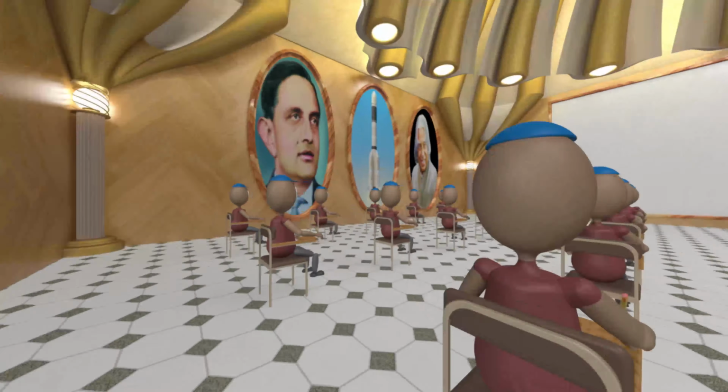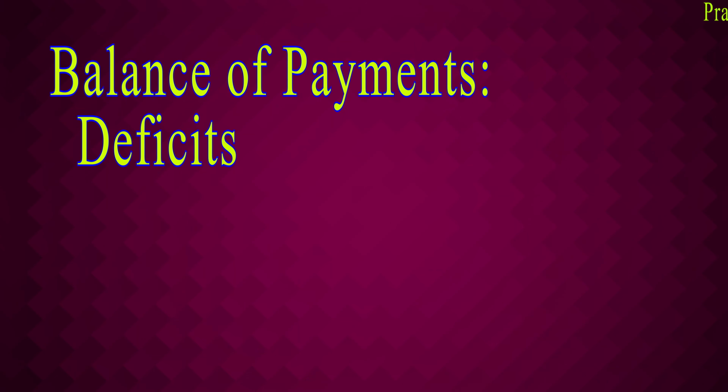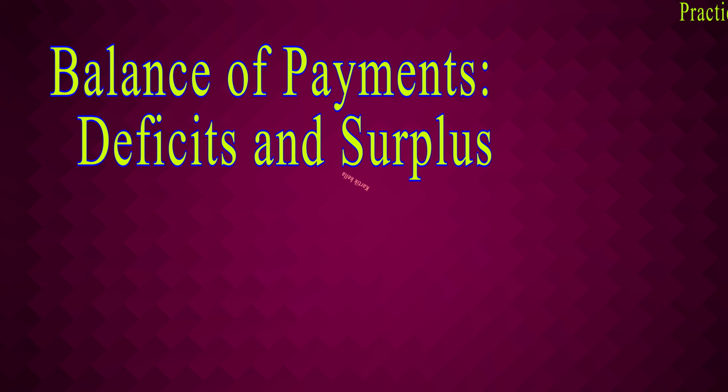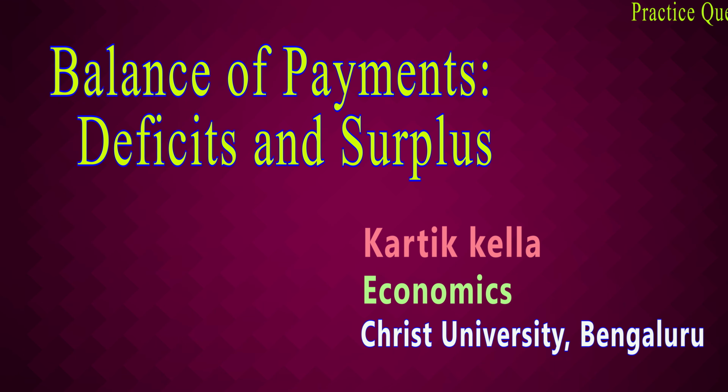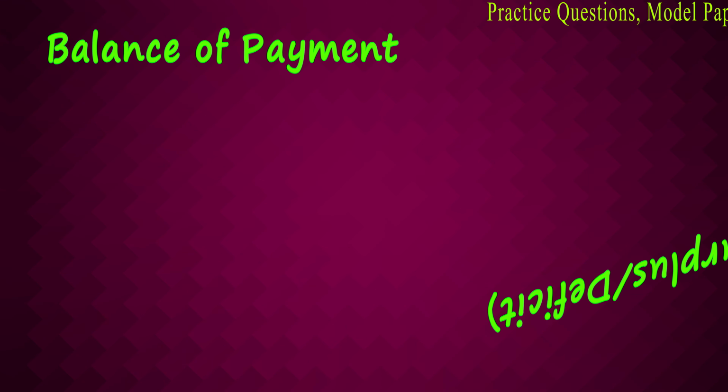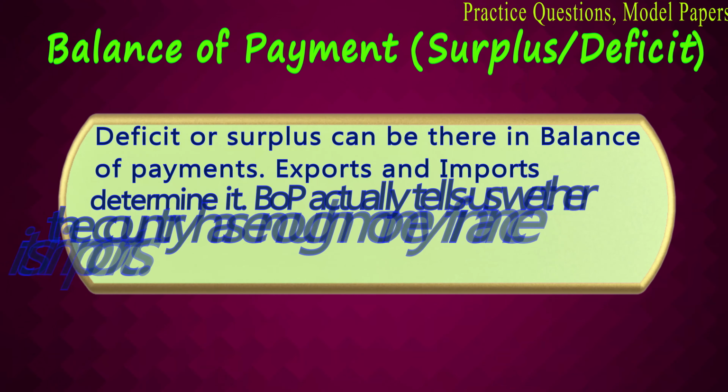In this video, we are going to look at the balance of payment deficits and surplus. In the previous video, we have seen about the balance of payment and the constituents of the BOP. In this, we will look at the deficits and the surplus, why it happened and how the deficit is covered. The deficit or surplus can be there in the balance of payment.